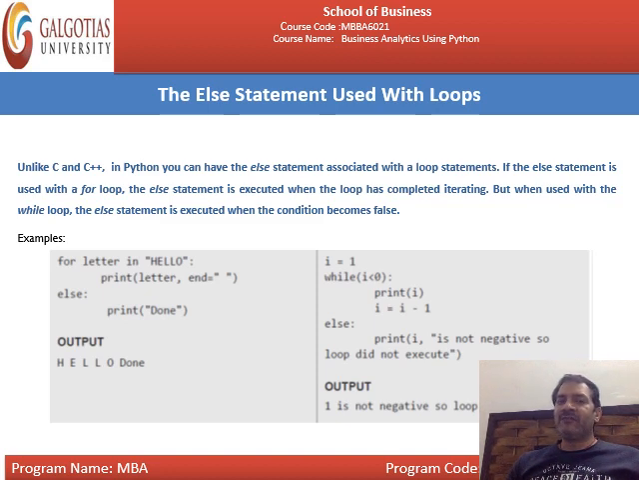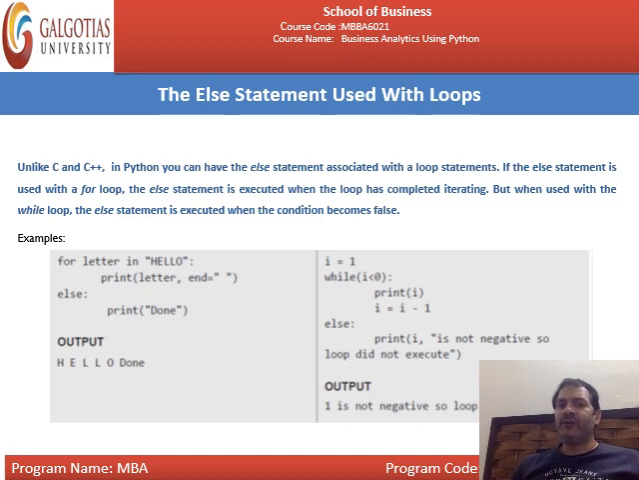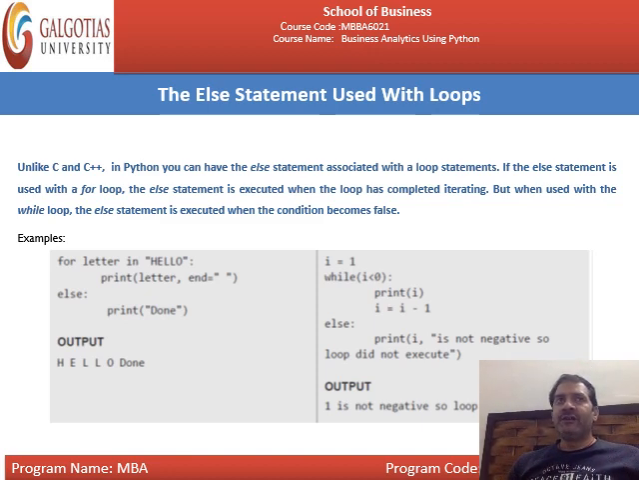This is the else statement used with loops. You can see this is the last slide. For letter in hello, print letter, and else print done. In this case you just write the for loop, you print the letter, there is no pass over here, you simply write else then print done. Now the output will be: hello will be printed with a space and done will be printed, because here no condition is given, no range is given. Whatever is written over here is simply executed, and the output is shown on the console.